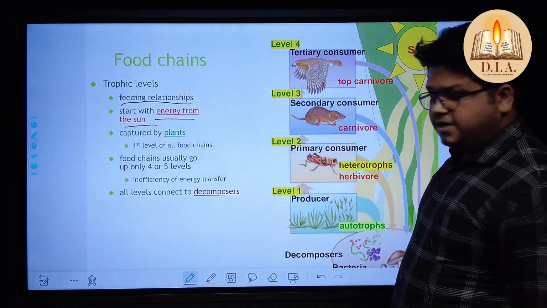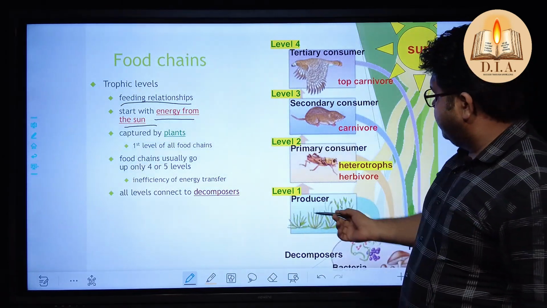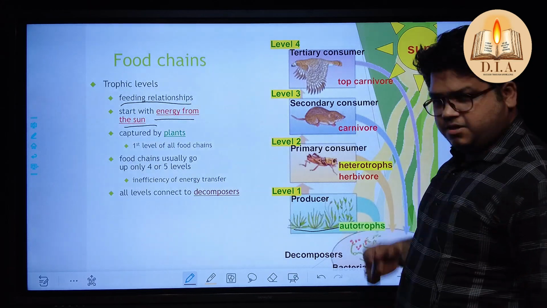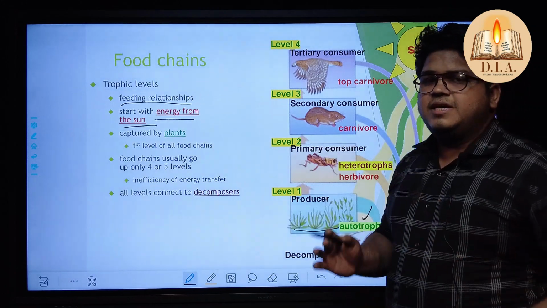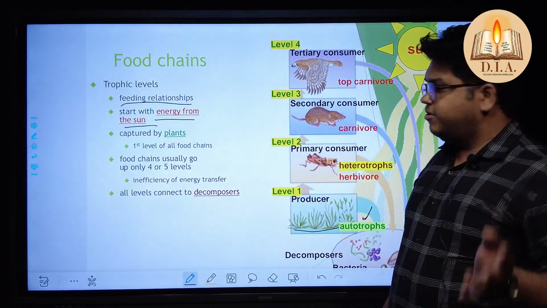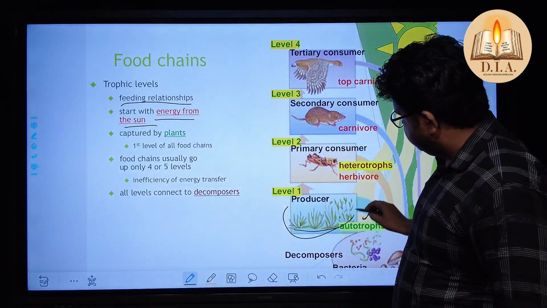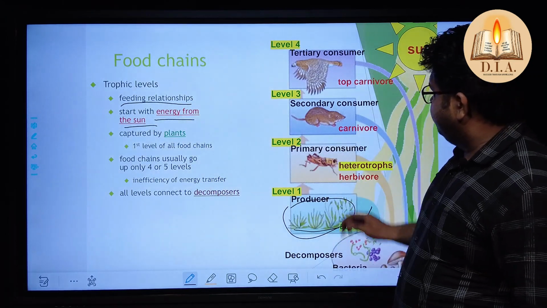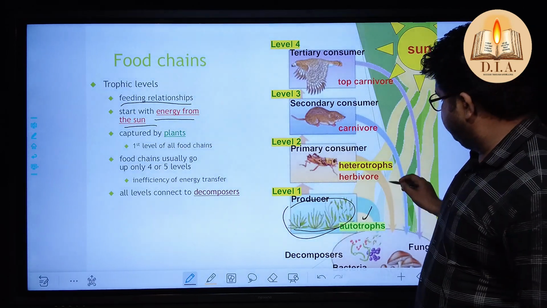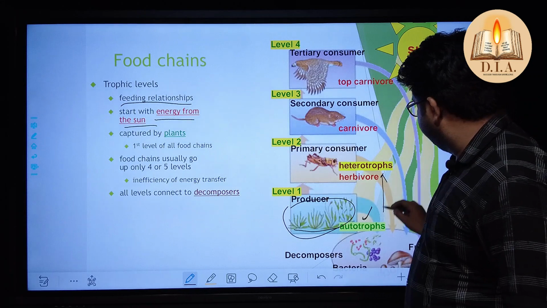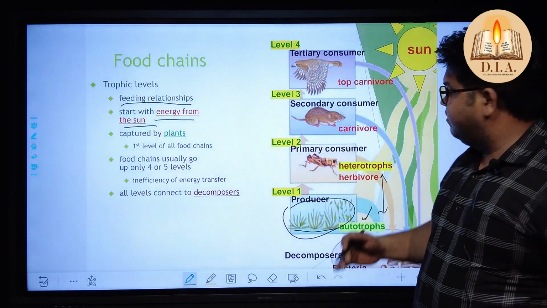Decomposers, bacteria, fungi, like on a previous slide we have shown how the herbivore and carnivore act. Then the producer, the grassroots system, I told you also. These are known as autotrophs. Whenever a question arises on this kind of manner, about what kind of producers are known as autotrophs, they will put you in this particular system. Okay. Level 2, primary consumers, which are known as herbivores, these are known as heterotrophs. So have a difference between autotrophs and heterotrophs. Autotrophs, plant system. Heterotrophs, animal system.